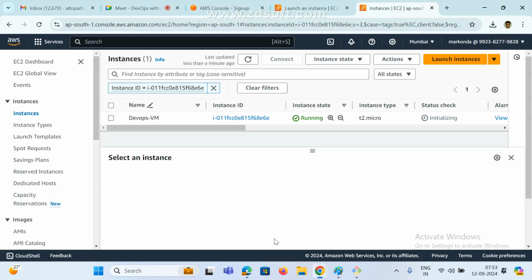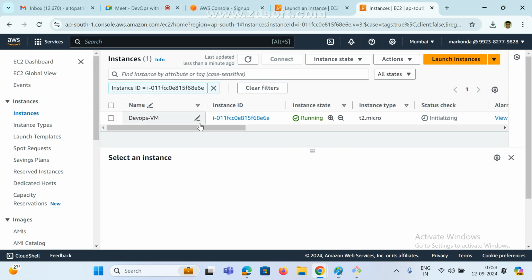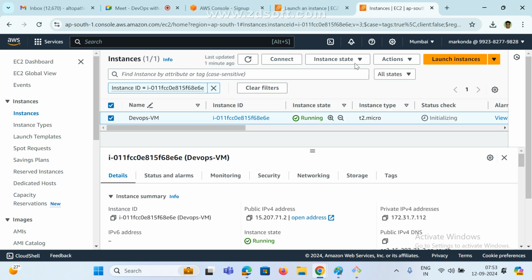This is the way we need to practice. In real time also, if I want to stop or restart anything, it is the same steps, same process. But in real time, mostly it is running 24 by 7. We are not going to stop anything. For practice purposes, if we create unnecessary VMs and you don't want them, in that case we can select and terminate them.